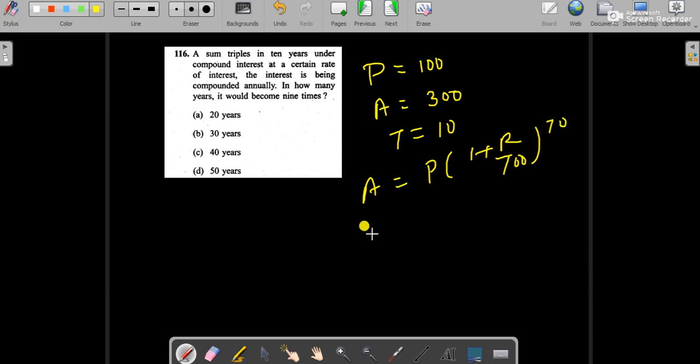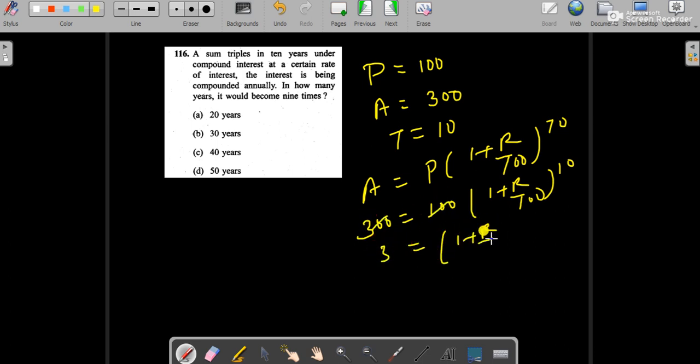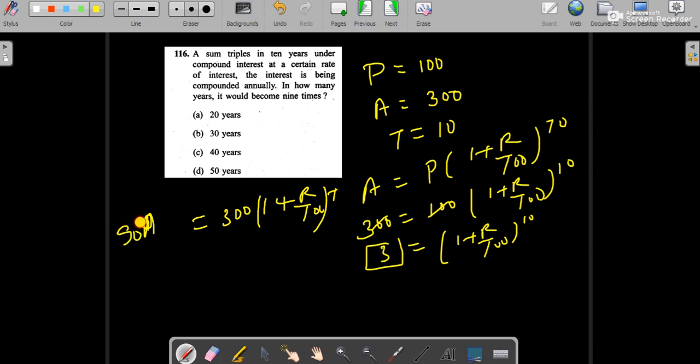So if amount is 300, equals 100 into (1 plus r by 100) power 10. So it will become 3. So (1 plus r by 100) power 10 equals 3. Now we know that the amount becomes principal for the next term. So after 10 years, this 300 will become the principal. Now we can write like this: (1 plus r by 100) power t, we don't know the t, and it becomes 900.